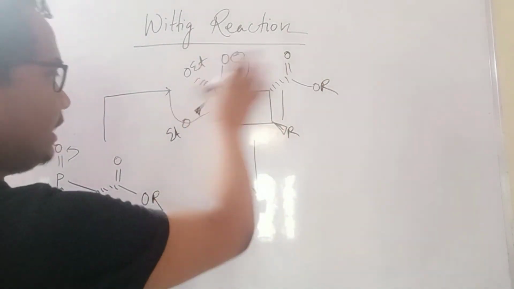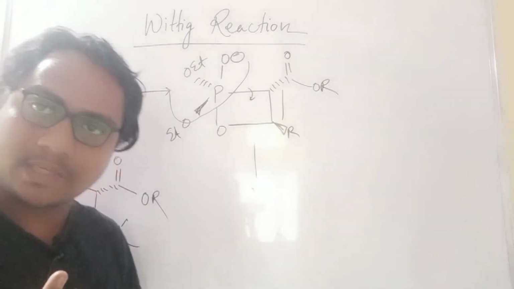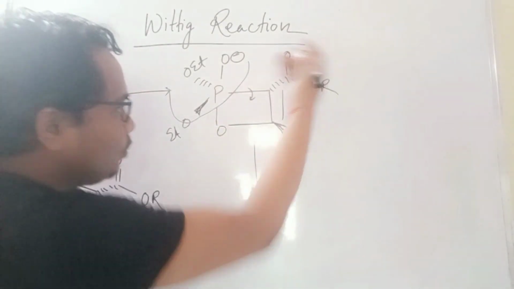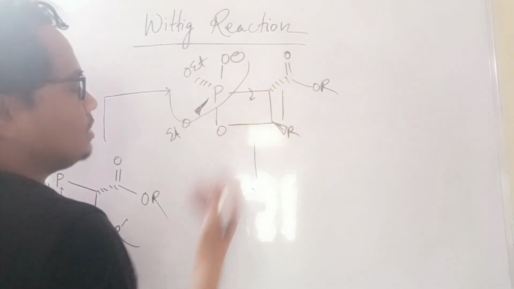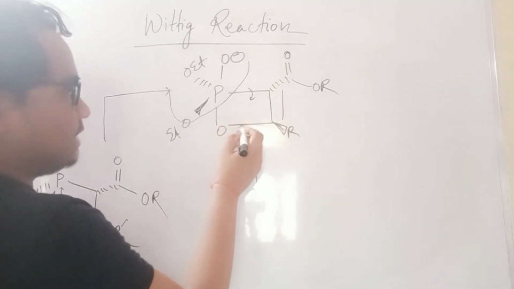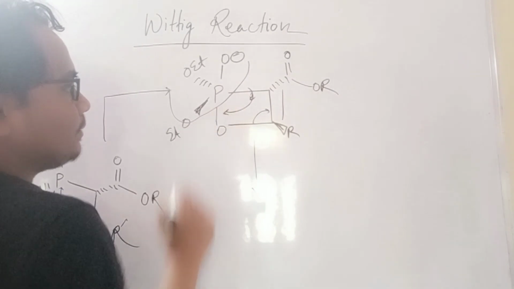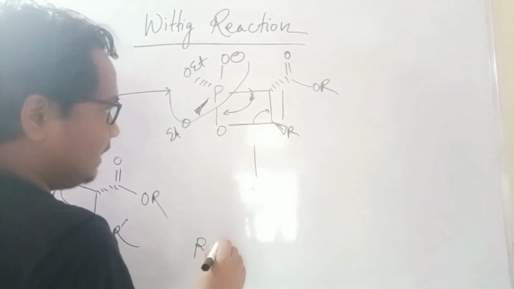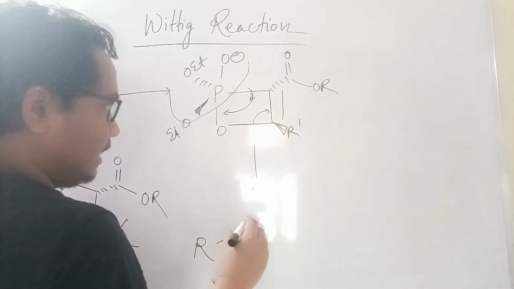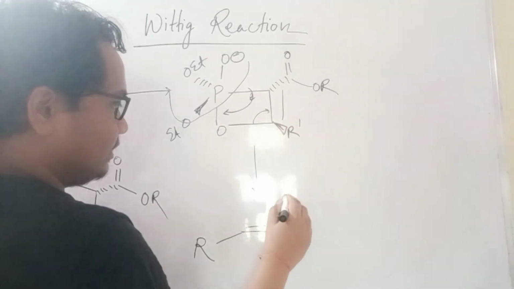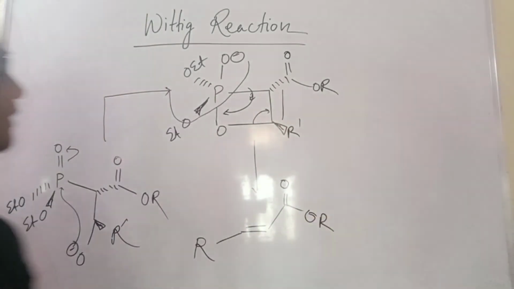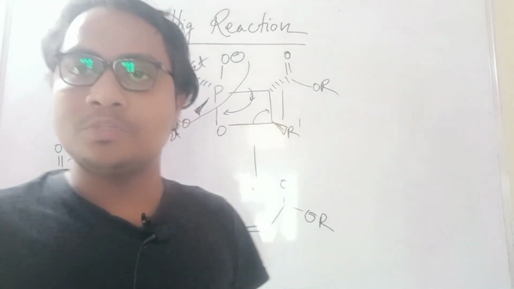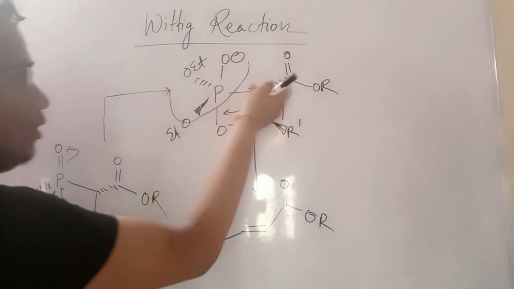If bond rotation happens, there will be more steric hindrance, and more steric means it will not be stabilized. So bond rotation happens and it will always go down; if it is up, it goes down. That's why it will be trans. So it will go there and this phosphate oxide will come off, and then what is the product? I will write R, and this one is R prime, with a double bond, then the keto group. So this is the example. This type of transition state they also asked one time in a GATE question. So what is the main transition state? It will always be